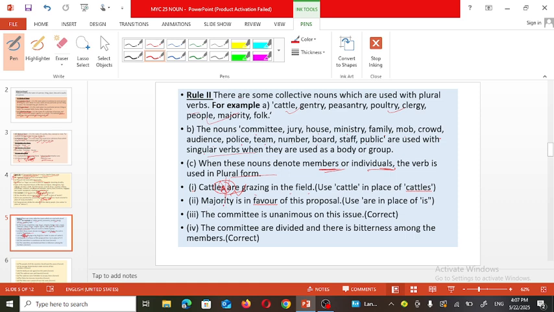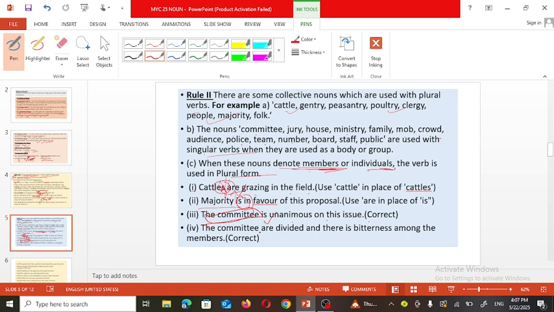Second sentence. "Majority is in favor of this proposal." So majority, it indicates what? It denotes numbers, members. So here, "majority are in favor of this proposal." Then, "The committee is unanimous on this issue." So here committee is used as one thing, and so "is" is correct here.